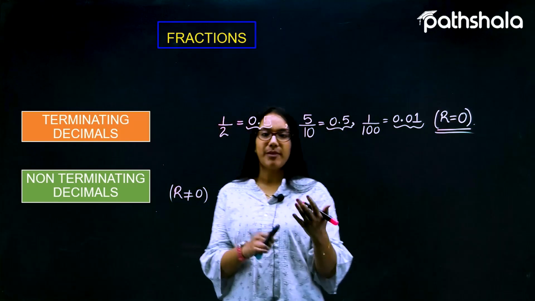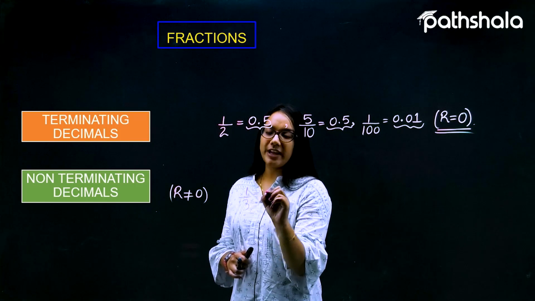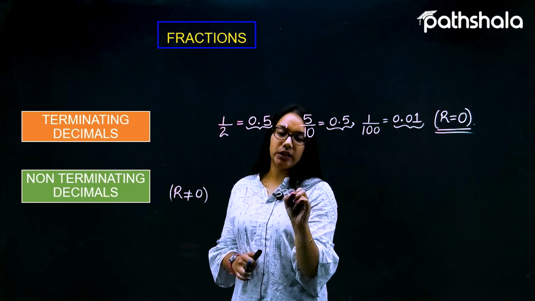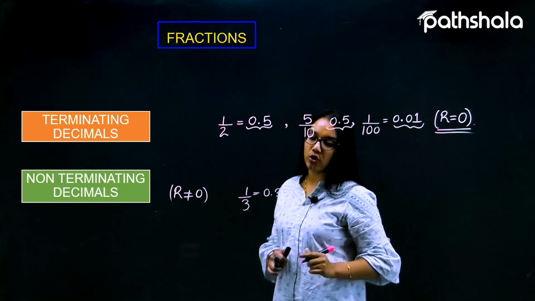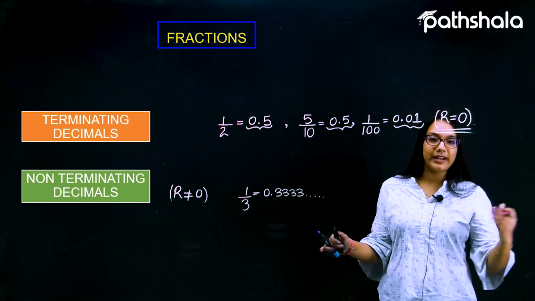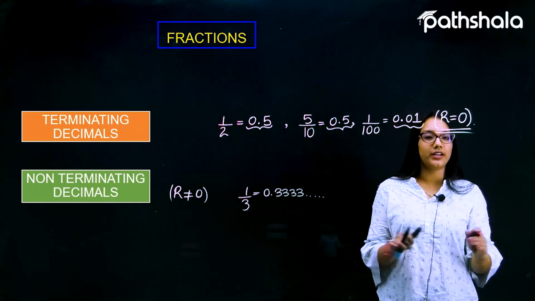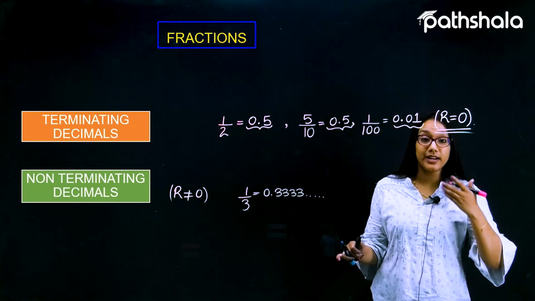Suppose I'm talking about 1 by 3. It will be 0.3333 and so on. It is not terminating at any point. It keeps repeating. The answer is 0.333333 without any termination, and we always get the remainder as 1.